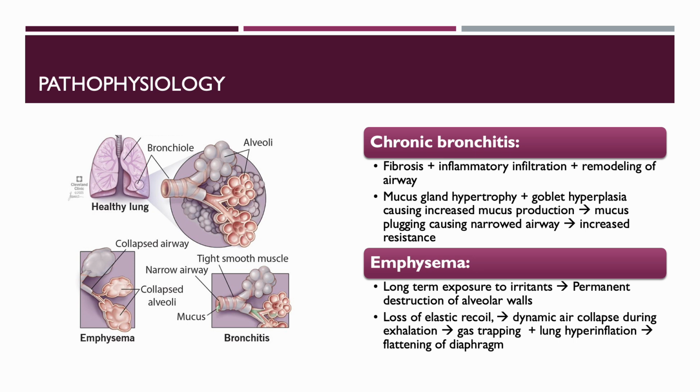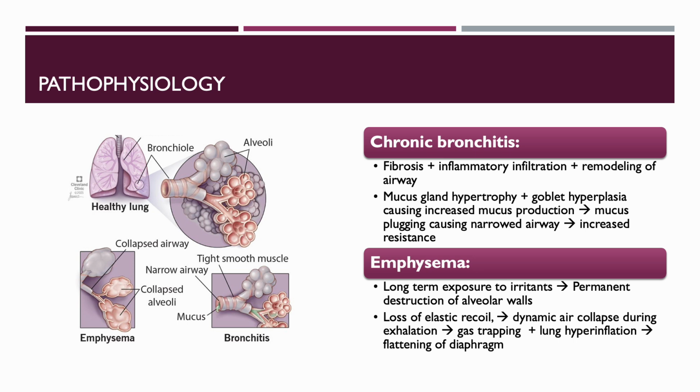Although chronic bronchitis and emphysema often co-occur, they affect the lungs in different ways. Chronic bronchitis involves three key factors: fibrosis of bronchioles, inflammation, and remodeling of small airways. Mucus glands enlarge and increase in number, producing excessive mucus. This mucus will line and narrow the airways and plug the small bronchioles, which will prevent air exchange and increase airflow resistance. Clinically, this explains why patients will develop a productive cough with sputum.